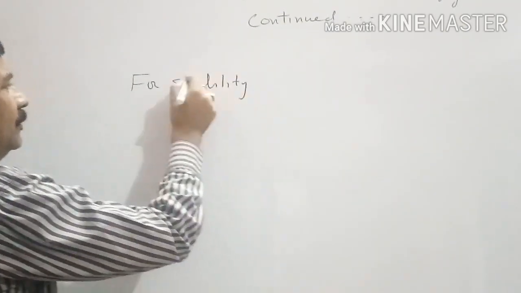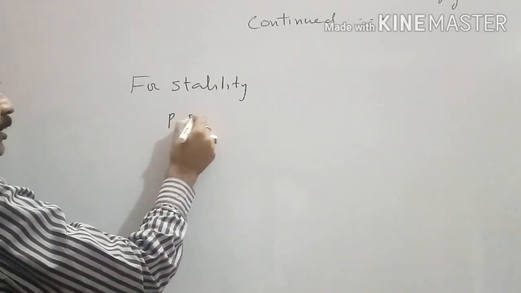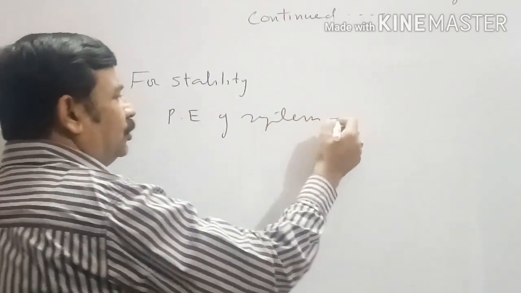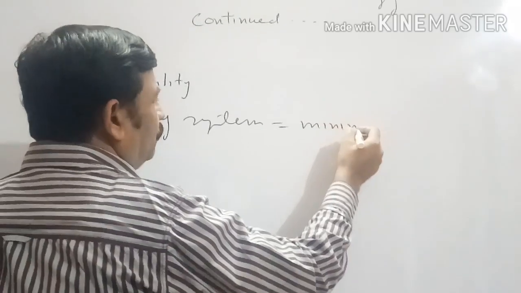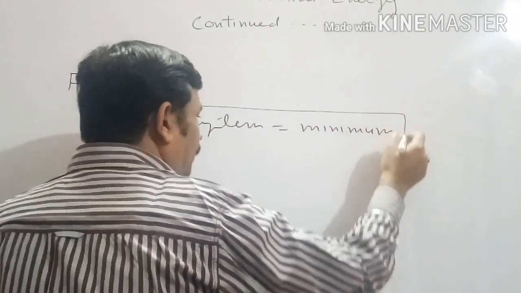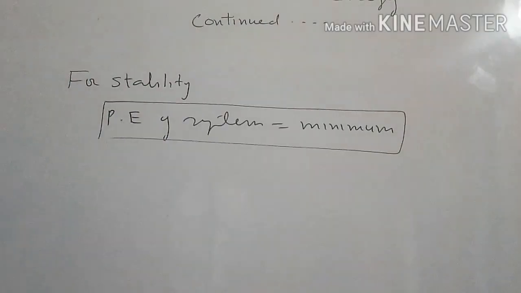For stability, the potential energy of the system should be minimum, not 0, minimum. This we discussed in many articles of class 11.